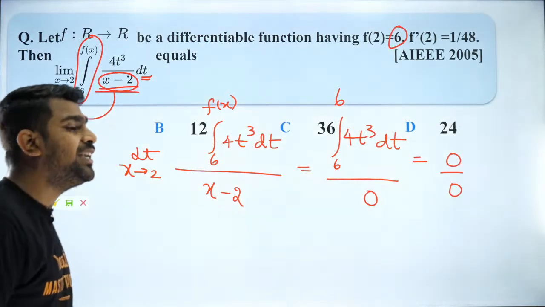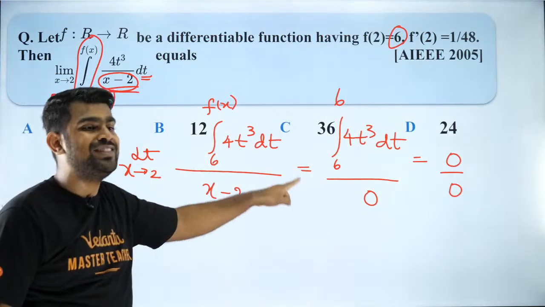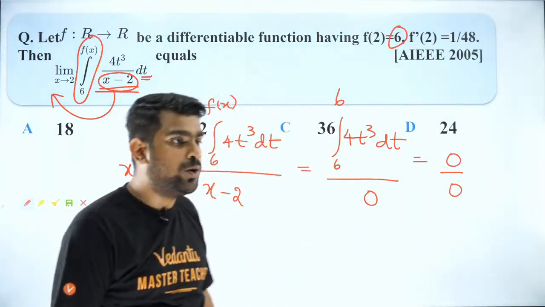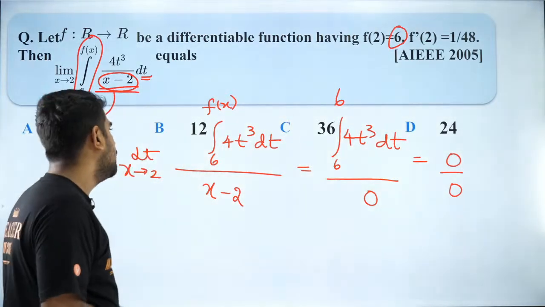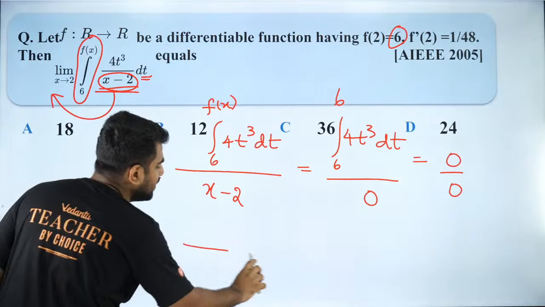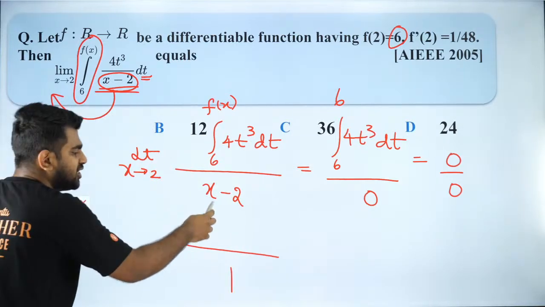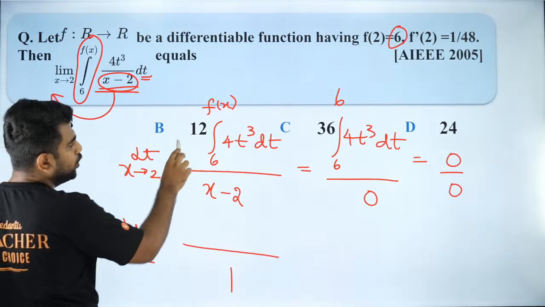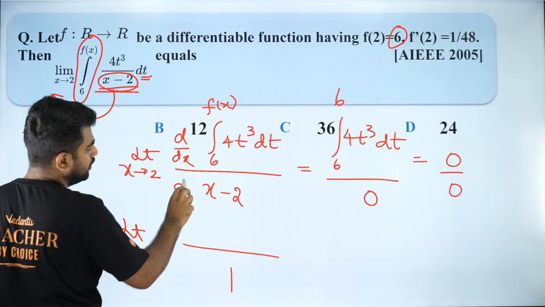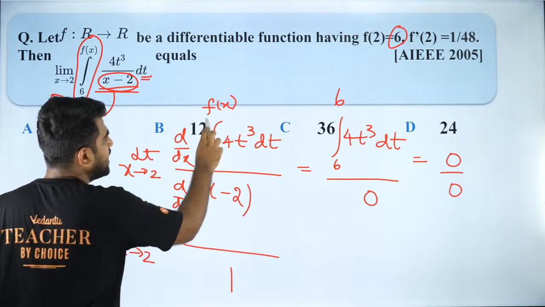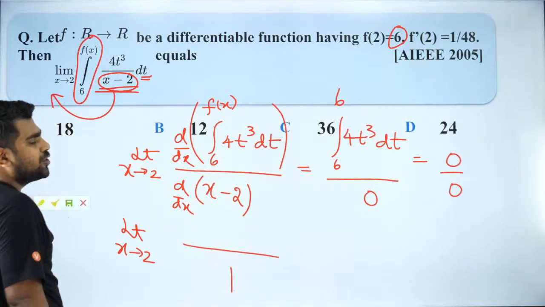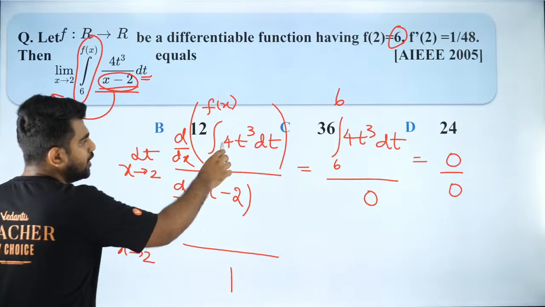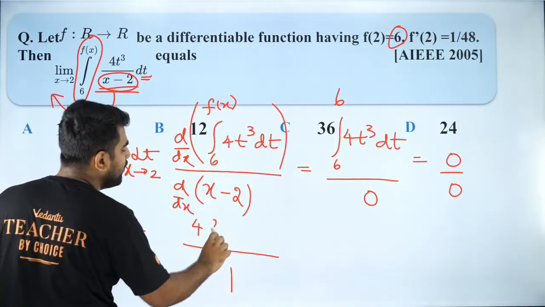Do we now differentiate? Only after you confirm it is 0 by 0 form and only after you ensure L'Hopital can be applied. Okay, only then we go for that. Clear? Now if I differentiate, denominator differentiation is 1 because differentiation of x is 1. But differentiation of numerator, how do we do it? How do we differentiate the numerator? I will use my Newton-Leibniz formula. So it is going to be 4 into f of x whole cube.